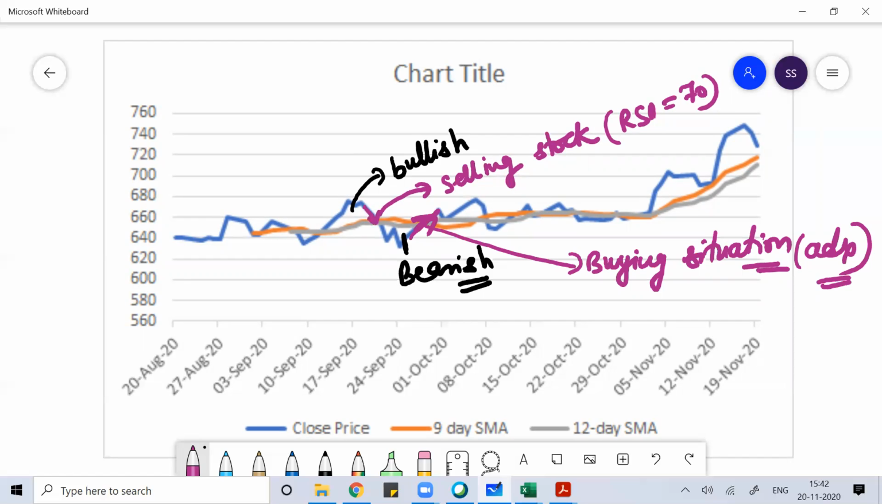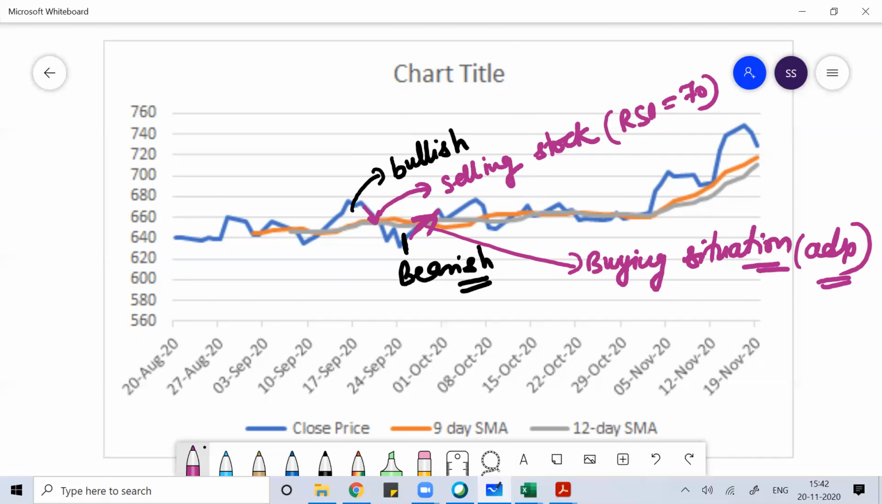Always understand that part. Whenever your closing price is above your moving averages, that shows some kind of bullish involvement. In that bullish involvement, if you want, you can buy and wait for it to go up, then try to sell it. In case your closing price starts going below the moving averages, then a bearish situation is being created. Whenever the bearish situation gets created, be very careful at that time.